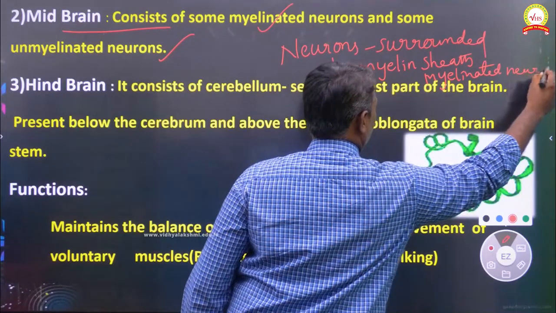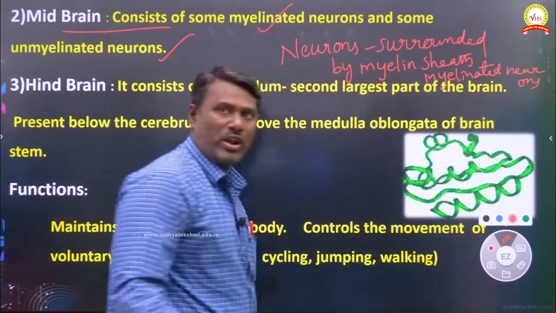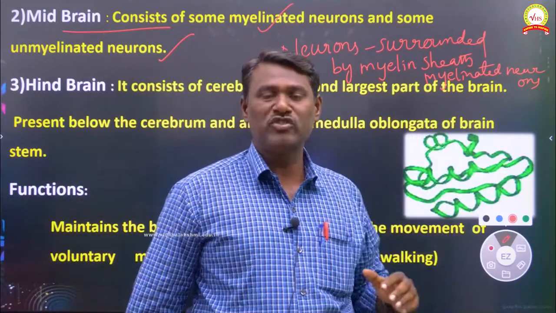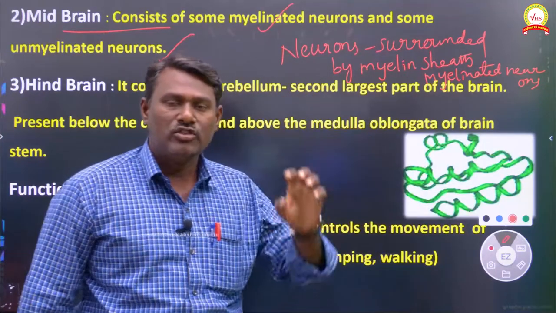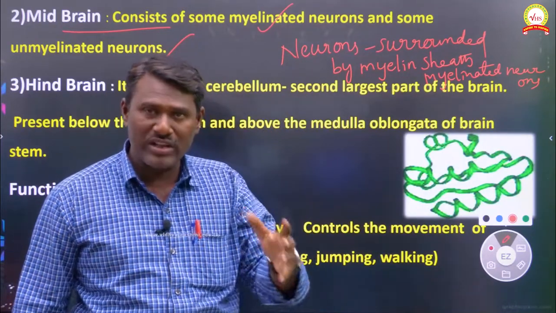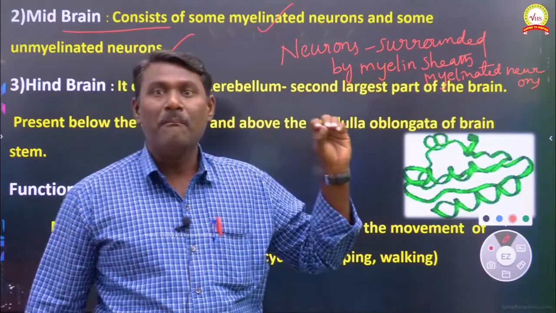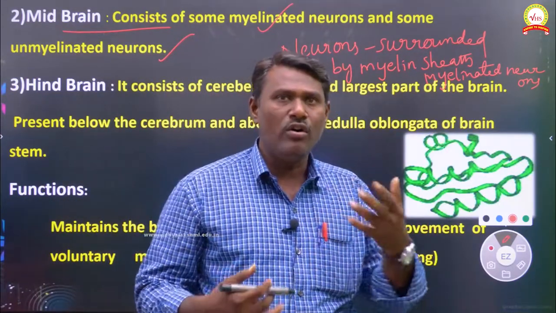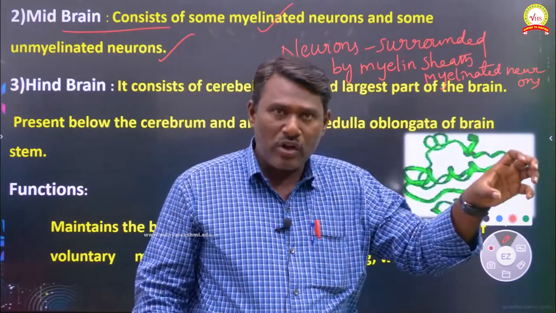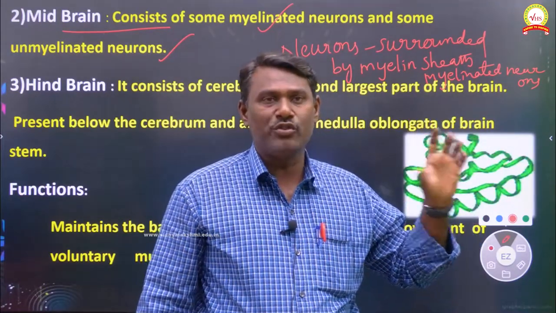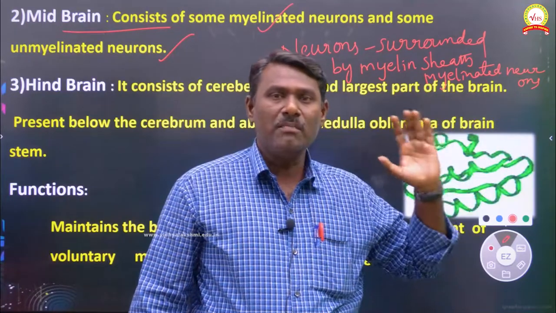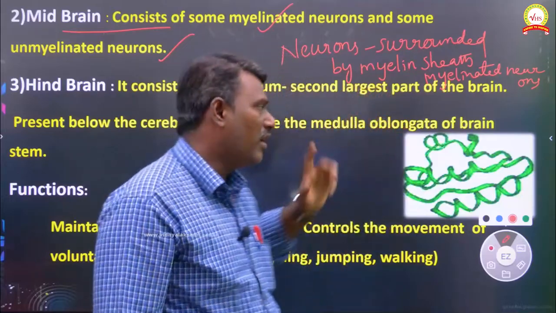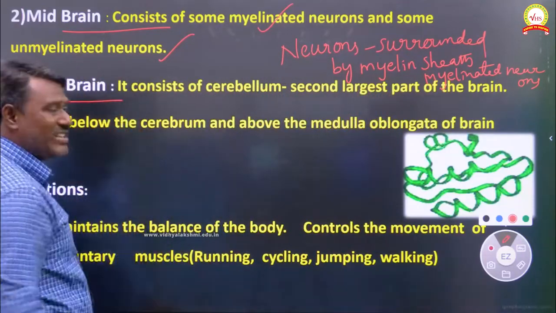The neurons which are surrounded by the myelin sheath, a protective layer made up of carbohydrates, are called myelinated neurons. Whereas neurons that don't have a myelin sheath are called unmyelinated neurons. So these are the different types of nerves which we can see in the midbrain. And next one is the hindbrain, the last one.